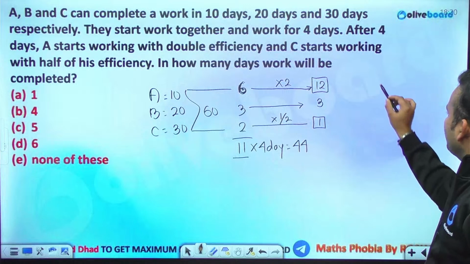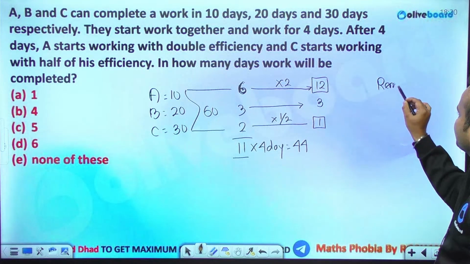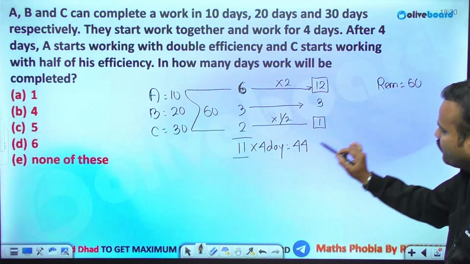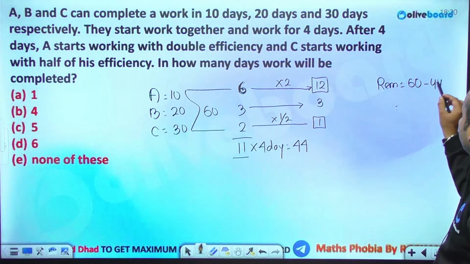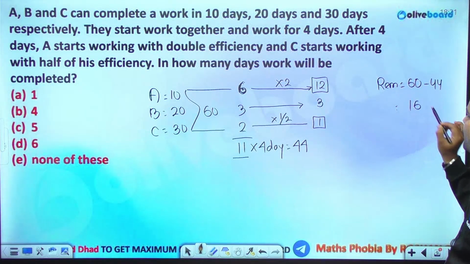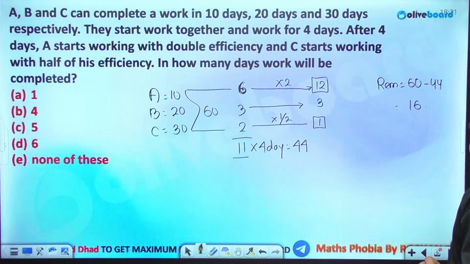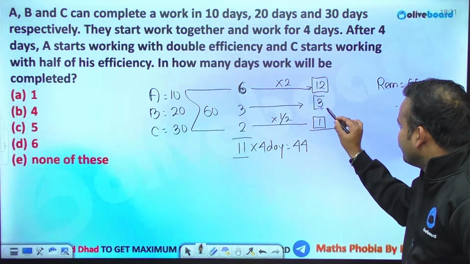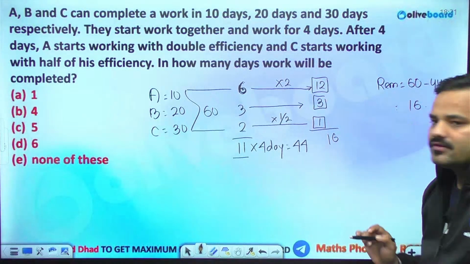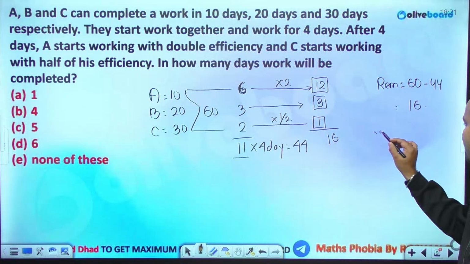Fine. What is the amount of work that is remaining? Out of 60 units of work, 44 units of work have been completed. That means 16 units of work are left. And now they are showing an efficiency of what? 12 plus 3 is 15, plus 1 is 16. So what is the time they will be taking now?